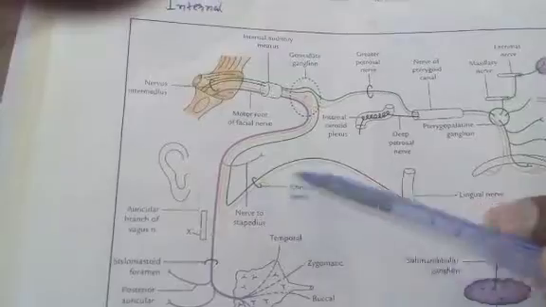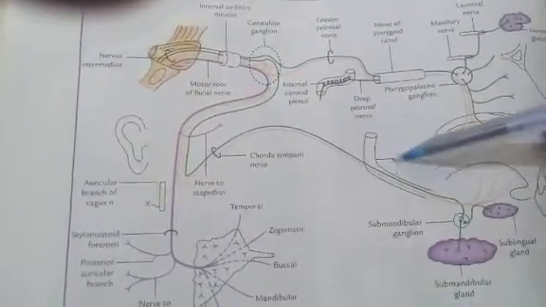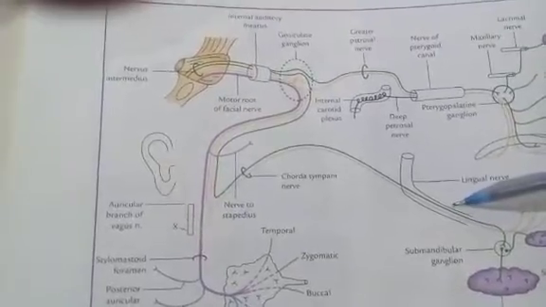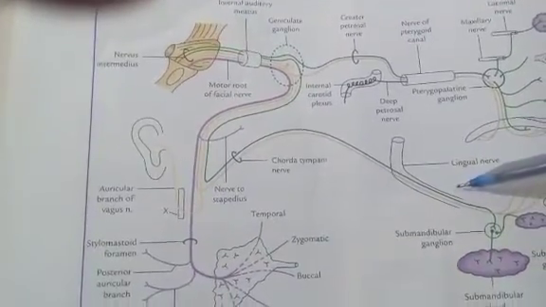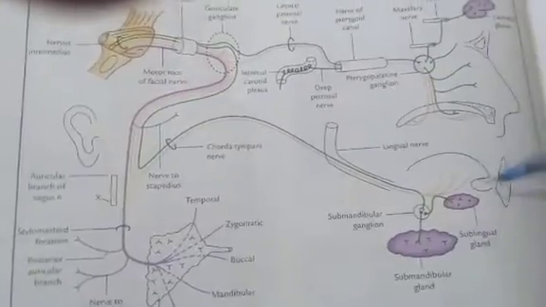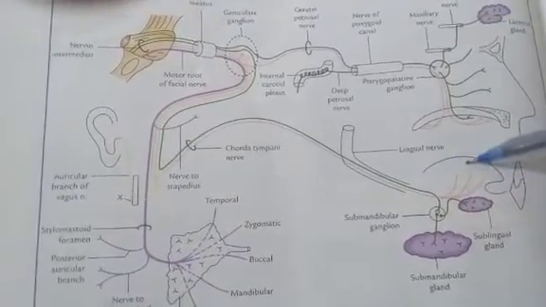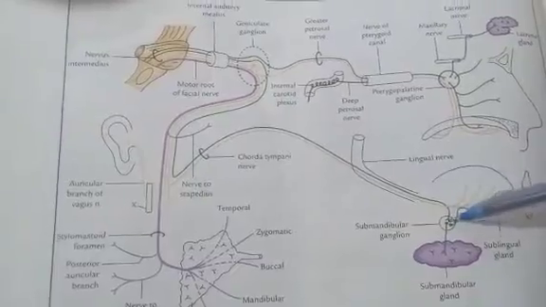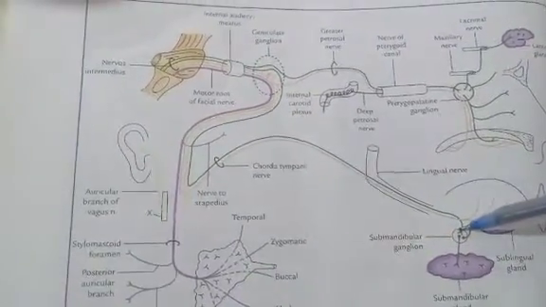The chorda tympani nerve unites with the lingual nerve, and it carries taste fibers from the anterior two-thirds region of the tongue, as well as providing preganglionic fibers to the submandibular ganglion.